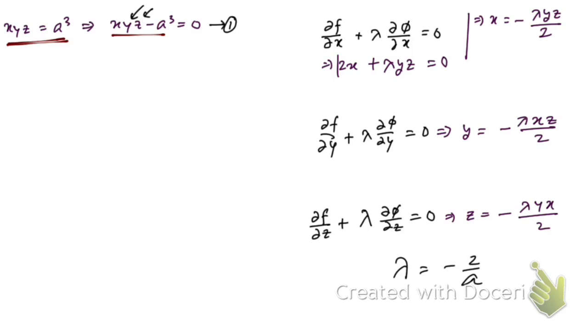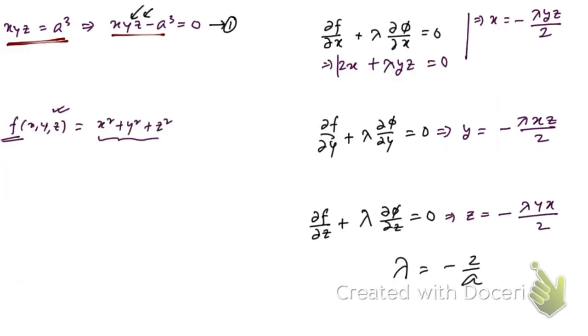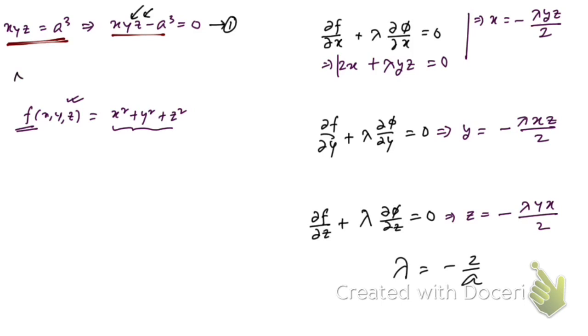Here you see, let me take the given function. This is f of x, y, z. After getting all those values, now let's put x square.